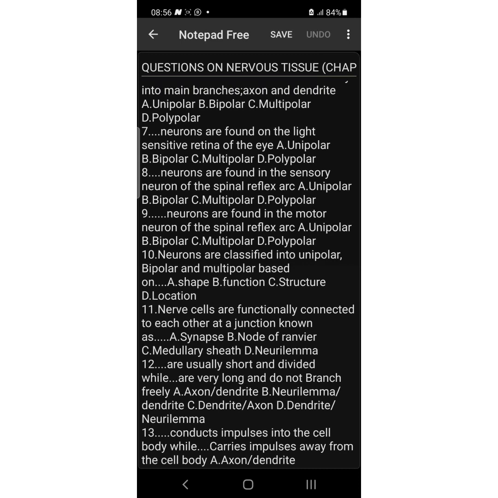Number 8, dash neurons are found in the sensory neuron of the spinal reflex arc. Okay, the type of neuron that is found in the sensory neuron of the spinal reflex arc is the unipolar neuron. Take note of that. Okay, spinal reflex arc. Okay, please, it is the bipolar neuron. Please, the bipolar neuron is found in the spinal reflex arc of the sensory neuron.